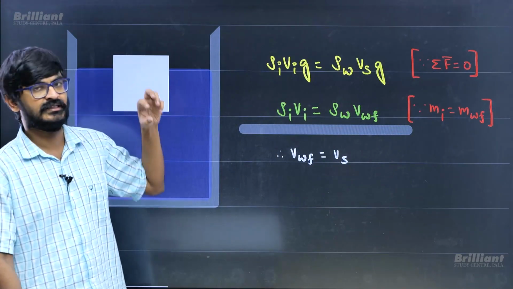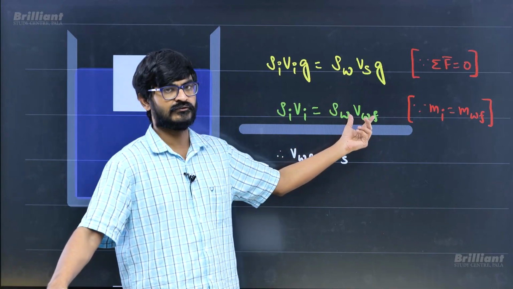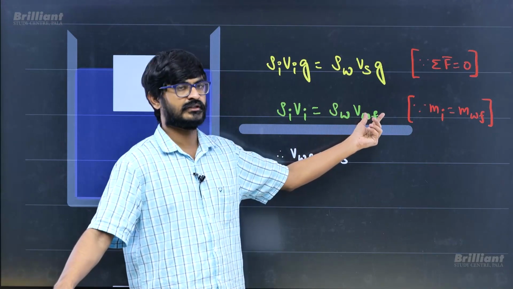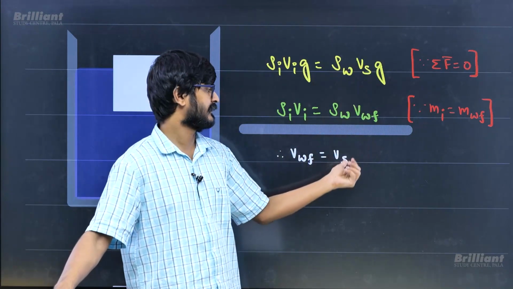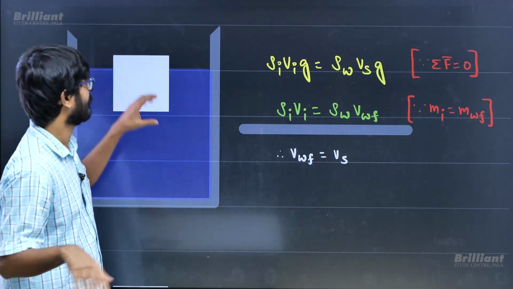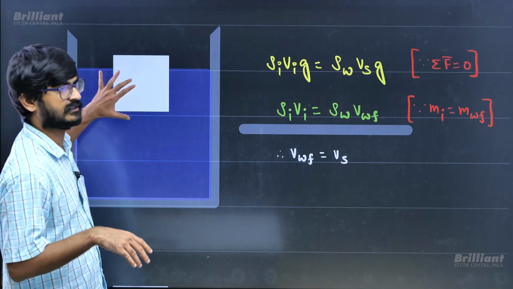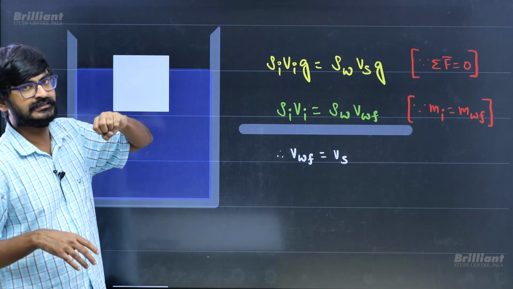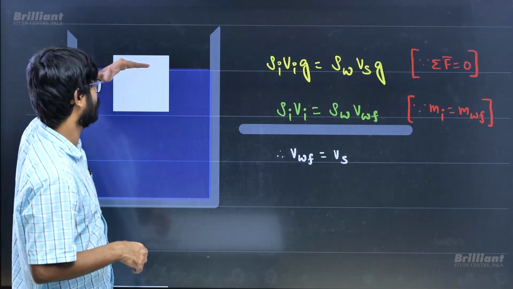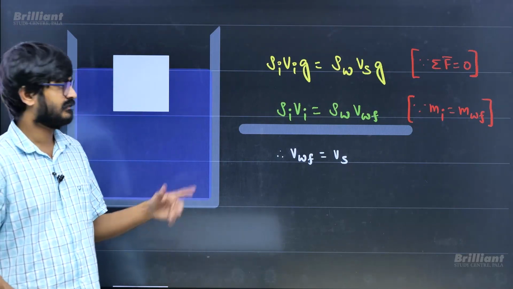Now if this ice melts, it will give us water. So mass will remain the same. Mass of ice melted equals mass of water formed. That is density of ice into volume of ice equals density of water into volume of water formed. When you take the ratio, you will get that the volume of water formed is exactly the volume submerged. The other way of saying it is, if you take the ice out, you will have a cavity here. If you melt it into water and pour it, it is going to fill exactly to this amount. So the height of the water level is not going to change.